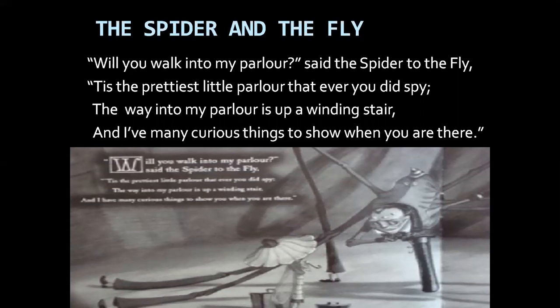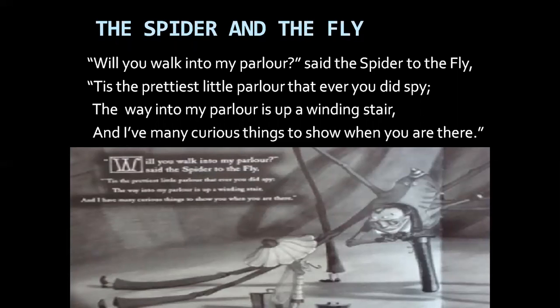Okay, so how can you come inside my parlor? You have to climb up the winding stair, which is the web. If you climb up the winding stairs, the spider's web, you can come and see my parlor. And I have many curious things to show when you are there. So the spider says, I have a very beautiful parlor inside my web, and you can just climb up the web and come inside. Once you come inside, you have many beautiful and very interesting things to see here. I have a lot of things to show to you when you come here.